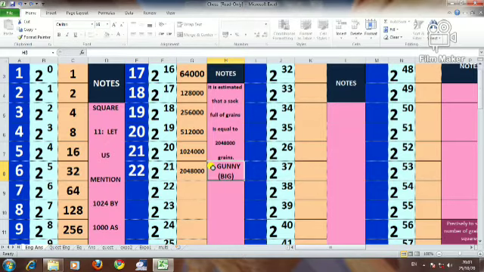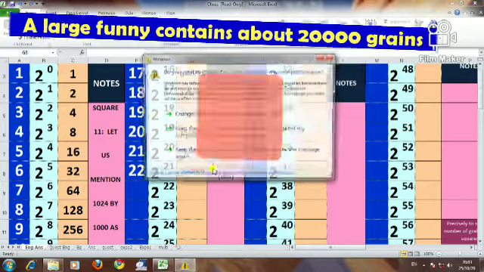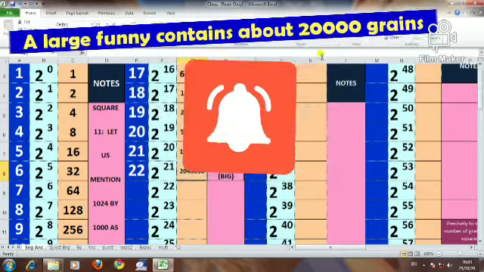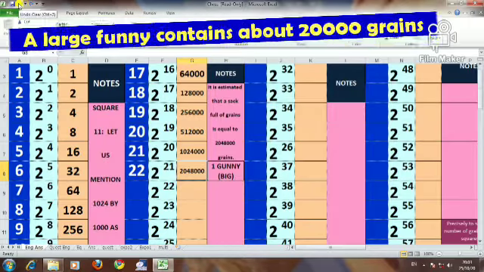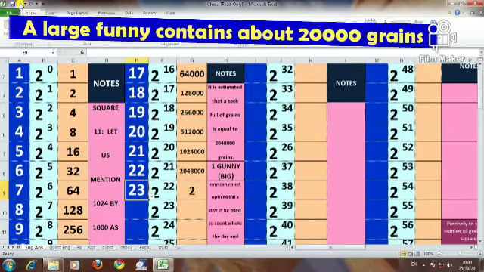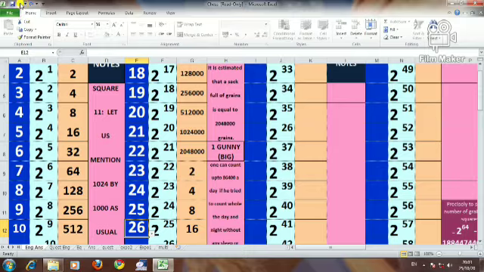one big gunny contains this much grains. So here onwards we are taking gunny as our unit. Now let's come to the next square, that is 23rd. 2 gunnies, 24, 4 gunnies, 25, 8 gunnies, 26, 16 gunnies,